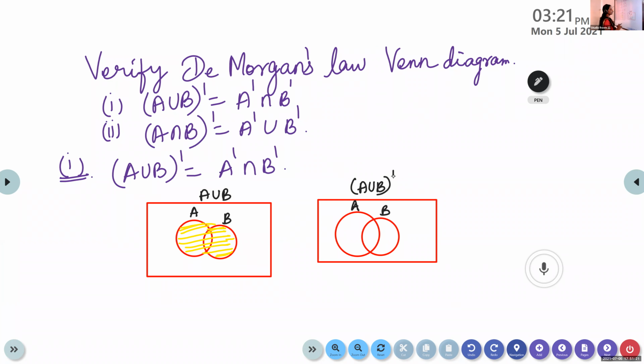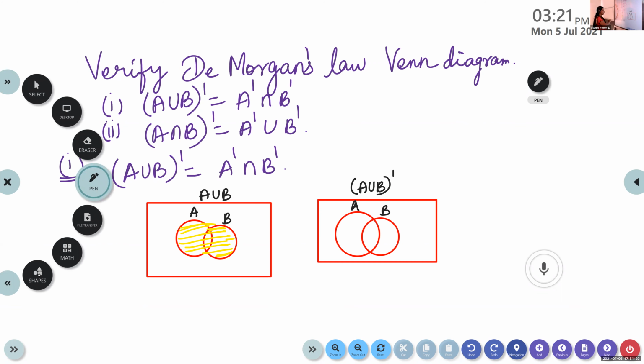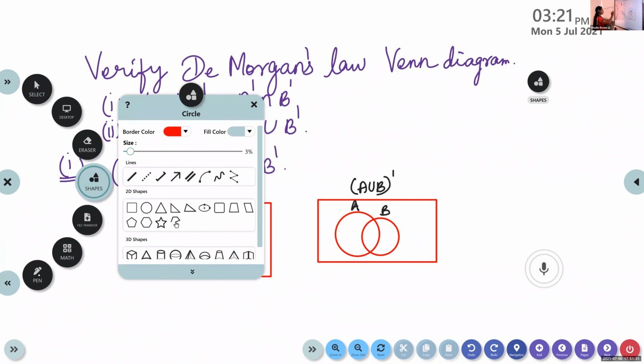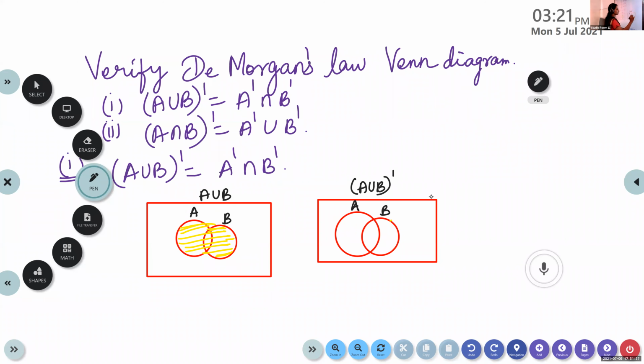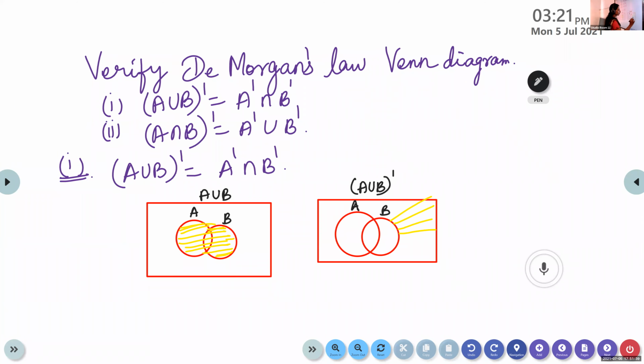What is A union B the whole dash? The part which is not in A union B. That means we have to shade the other side. When you shade the other side, what you will get? This is A union B the whole dash.